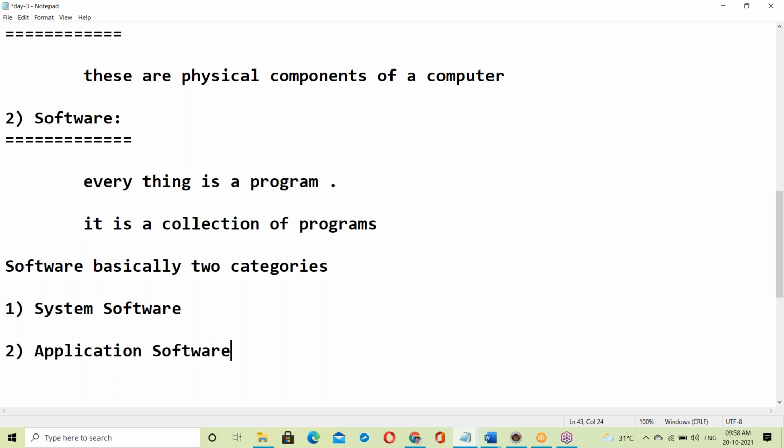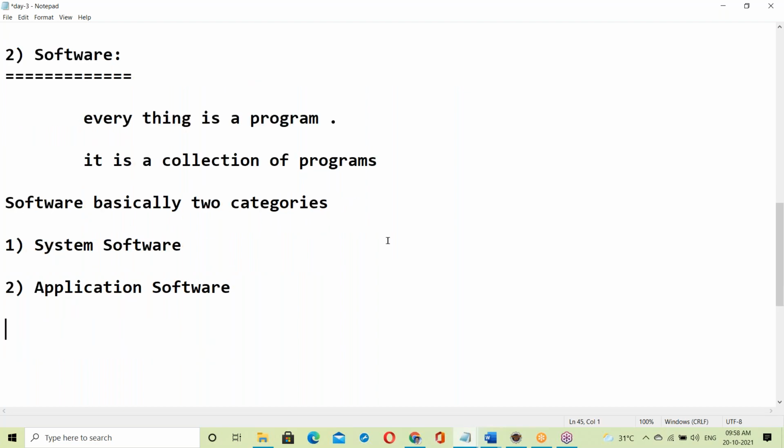System software. Next, application software. Software basically has two categories: system software and application software.